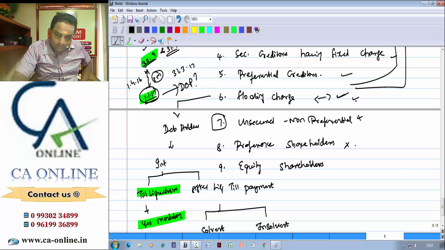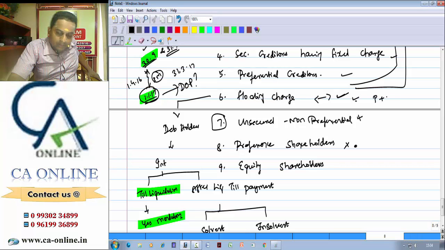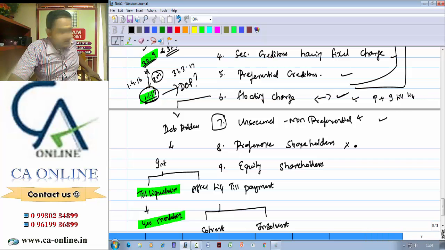Then when we come back to this particular place, first we are making payment of the principal plus interest till liquidation, mandatory. Then we are making payment for unsecured non-preferential. Then any surplus left over, we need to pay interest. Then the balance will be available for the preference shareholder. Now when we come to this stage, that is the preference shareholder stage, what about dividend?